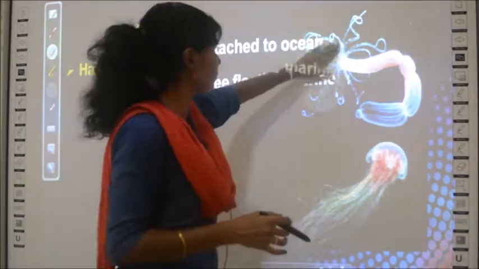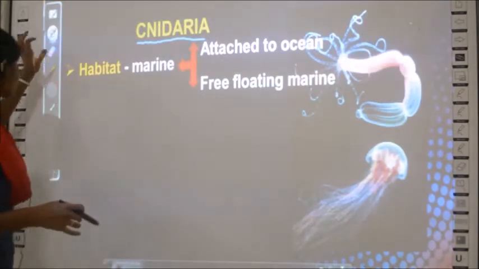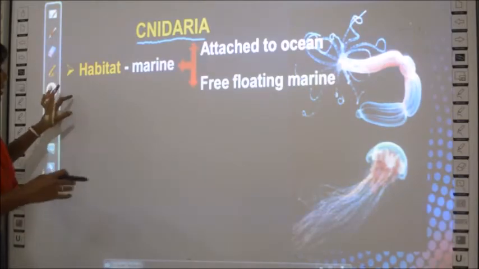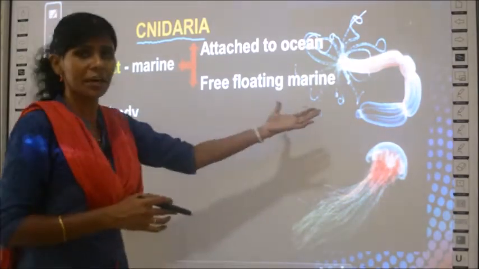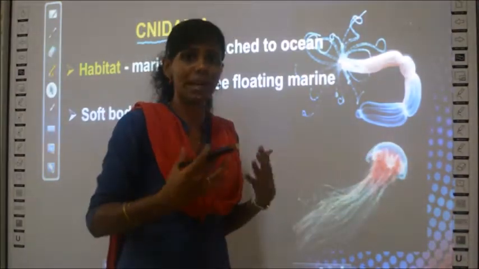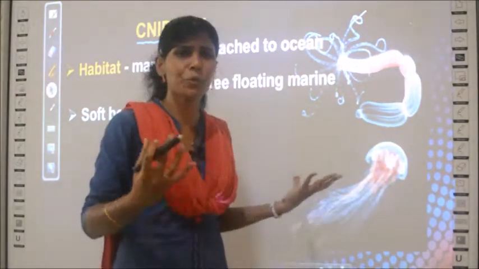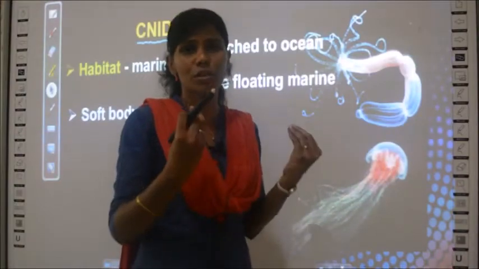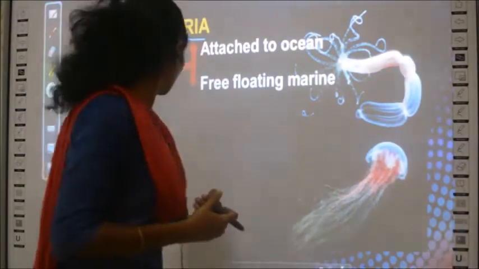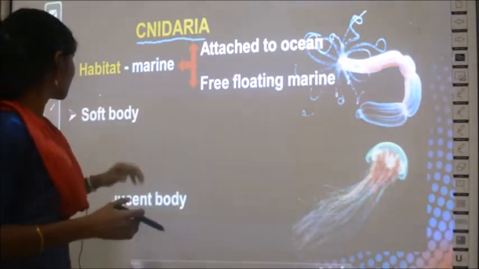Then we will see about the other properties. What are the other properties? You can describe the nature of them. How do they appear? Very soft, no? Do they have bones or a hard covering on their body? No, they appear very soft. So you can describe them as having a soft body, and you can describe them as translucent.